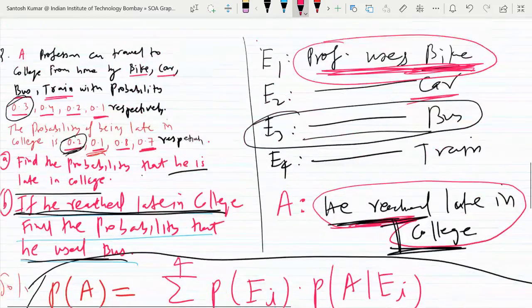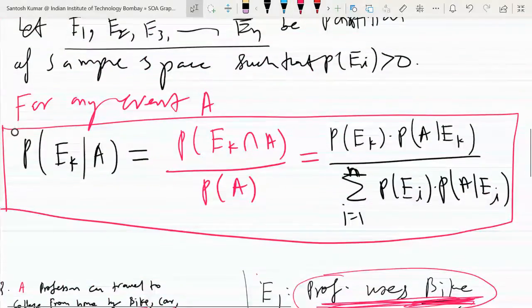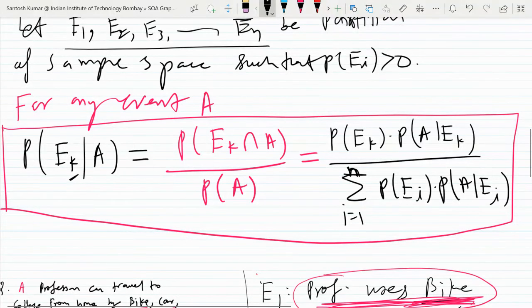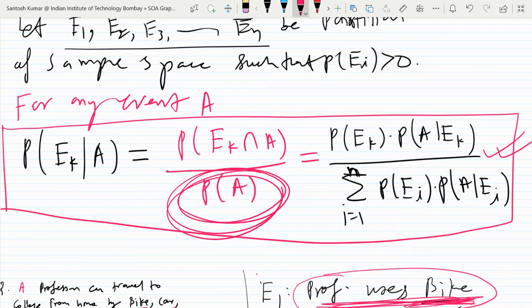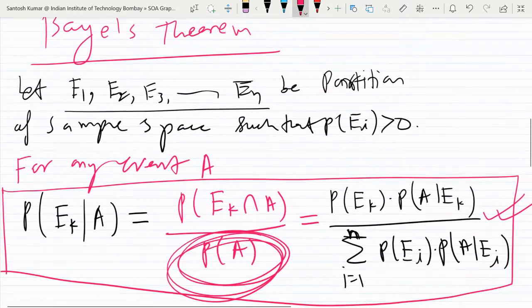You may see here. So it was probability of Ek. So in place of K, we have 3 here. So probability of E3 given A. Okay, so I am writing this formula. So this formula I have written, and A is the same thing you find in total probability.